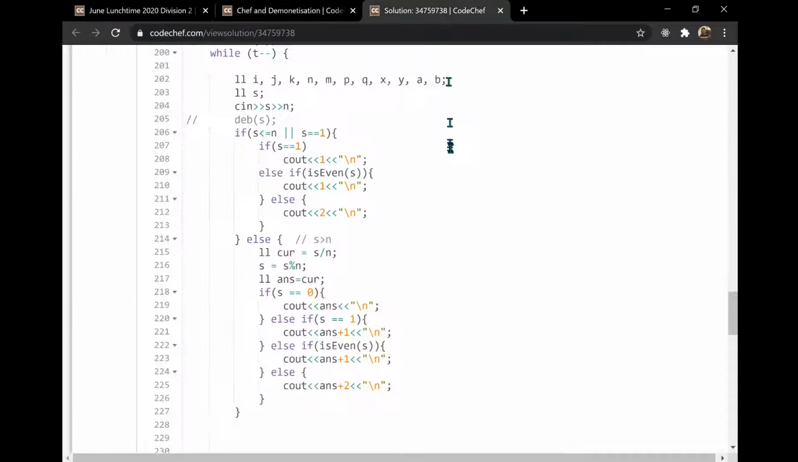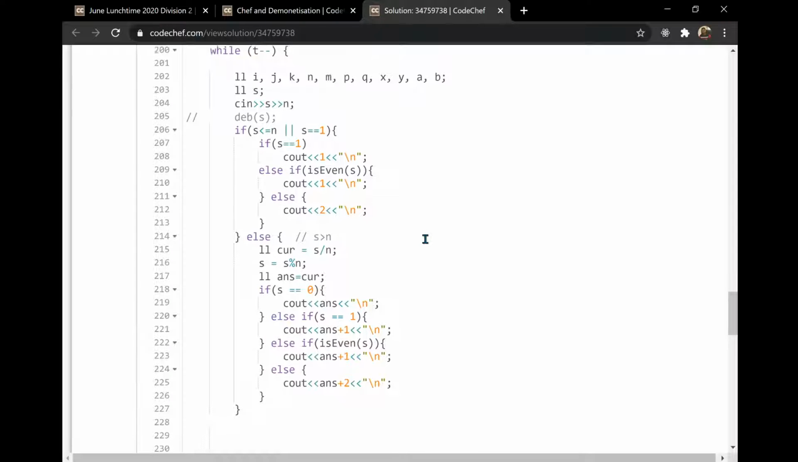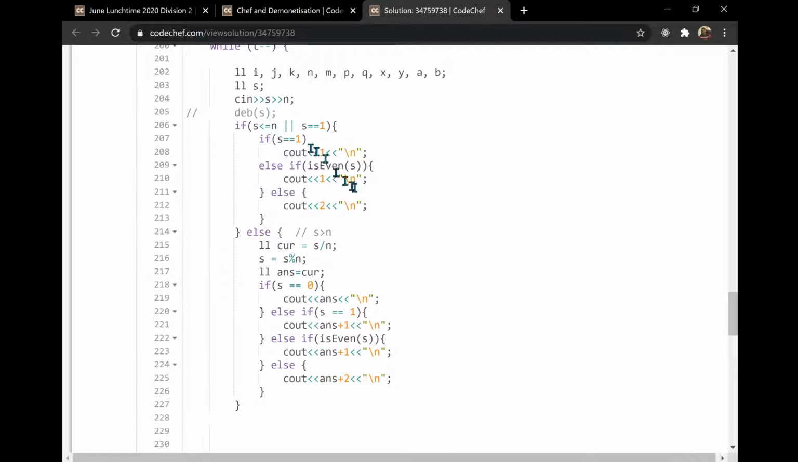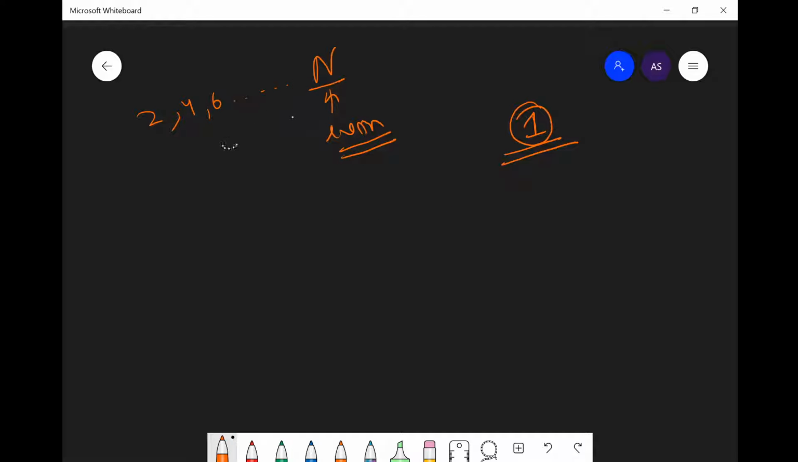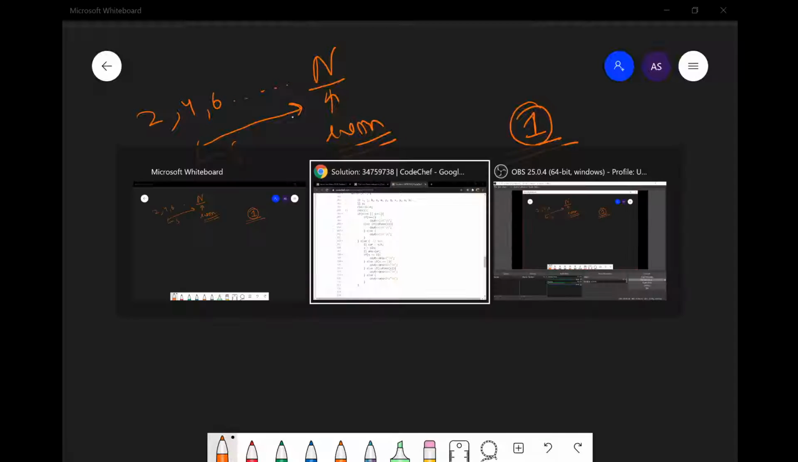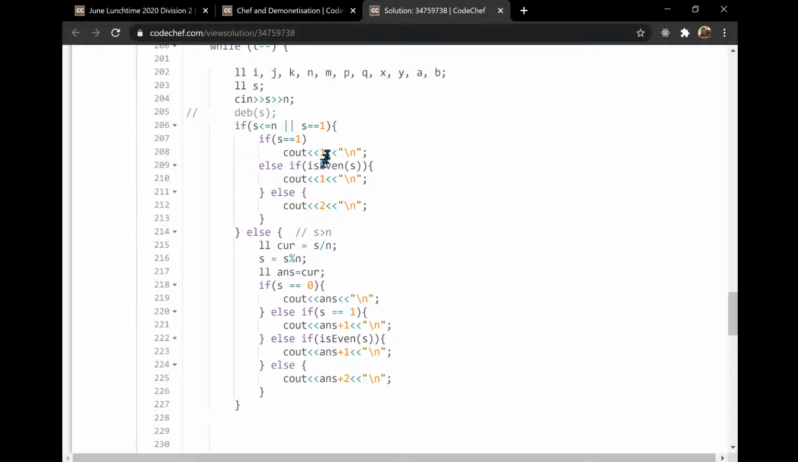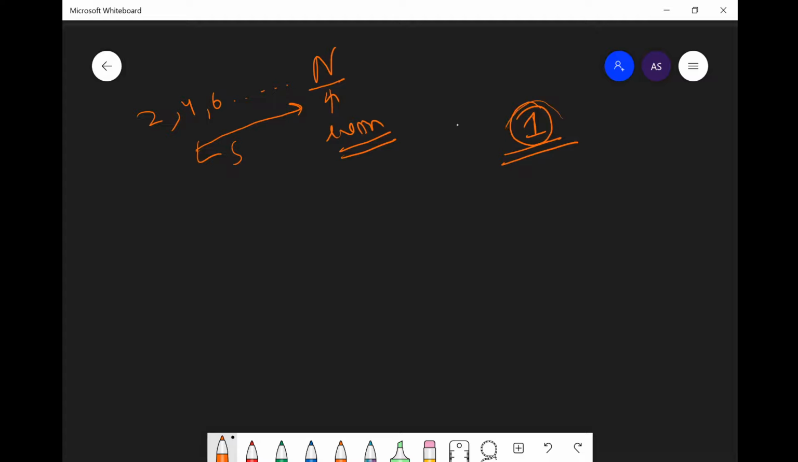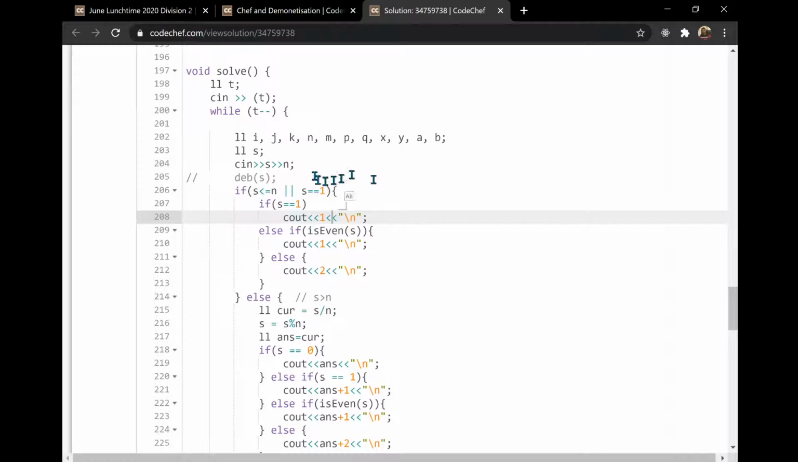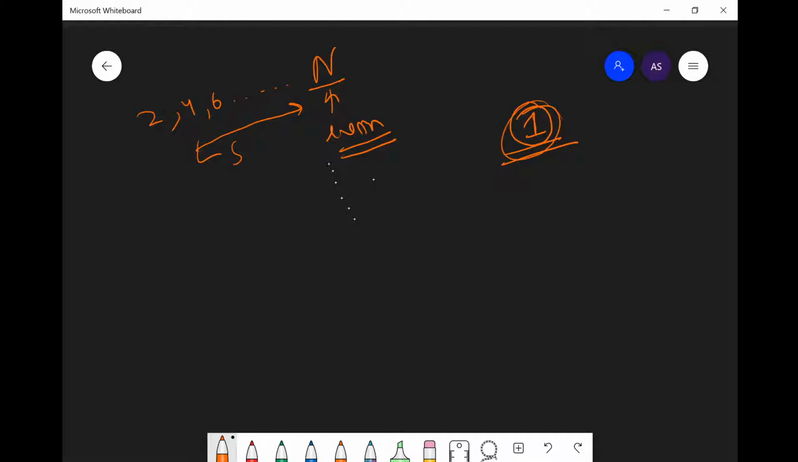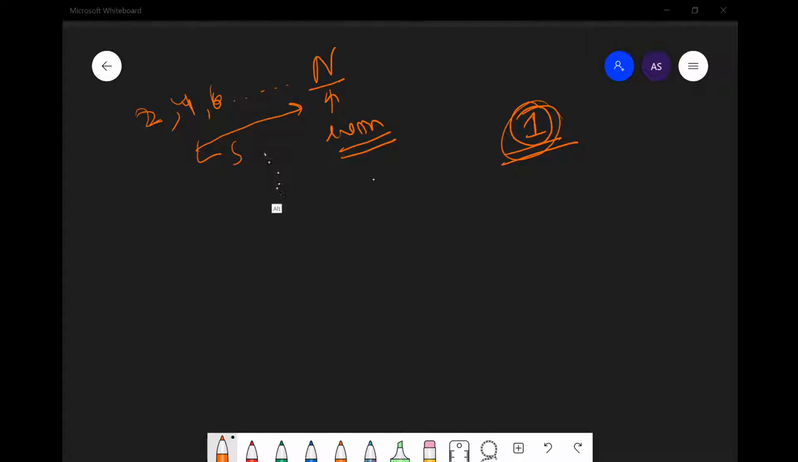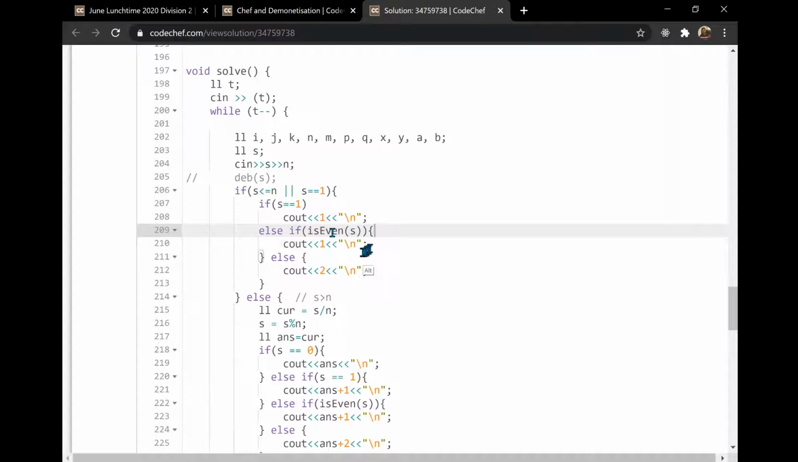Explaining this question with the solution would be the best way, I think. So here are the cases which we need to handle. If s is less than or equal to n, that means s is somewhere in this range, then if s is 1, we can directly use that 1 coin, and the answer would be 1. And if s is even, that means it is one of 2, 4, 6, 8 up to n, then we can give that coin and the answer would be 1.